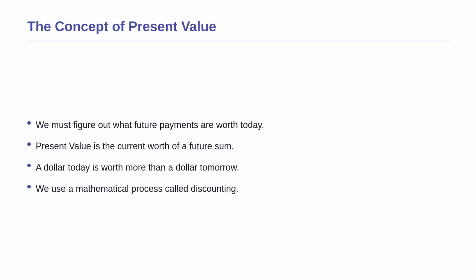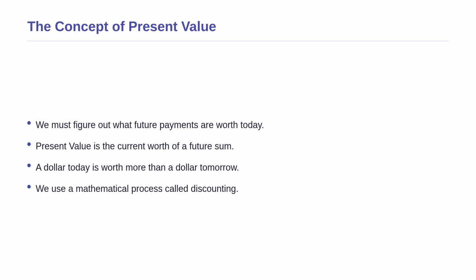Now that we understand what a deterministic cash flow is, we face a new challenge. Because we know exactly what we will receive in the future, our main task is figuring out what those future payments are worth to us right now, today. This brings us to the concept of present value. We must calculate this because of the time value of money, which is the universal rule that a dollar today is worth more than a dollar tomorrow.